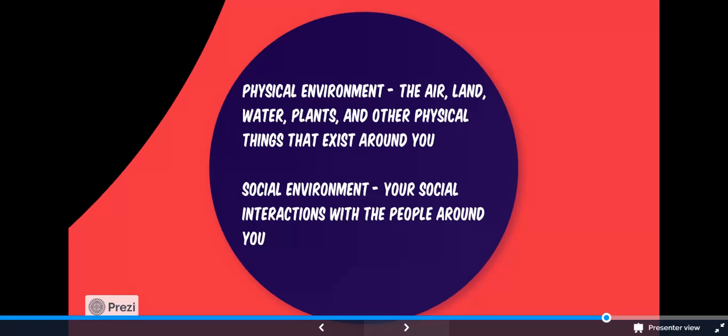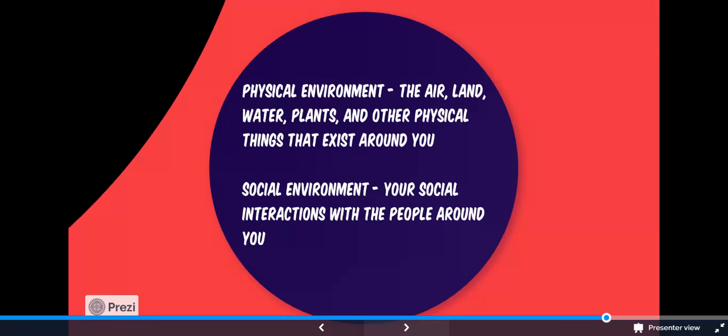The physical environment refers to the air, land, water, plants, and other physical things that exist around you. We know that certain physical environments can be very harmful to your health. People who live in polluted cities are at greater risk than those who live in the country where the air is cleaner. People who work in coal mines and people who work in areas that allow smoking have a higher risk of illness than those who work in less polluted areas.